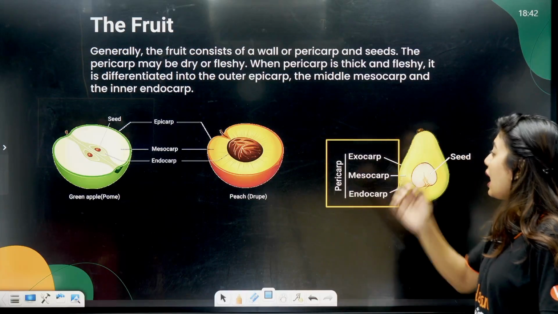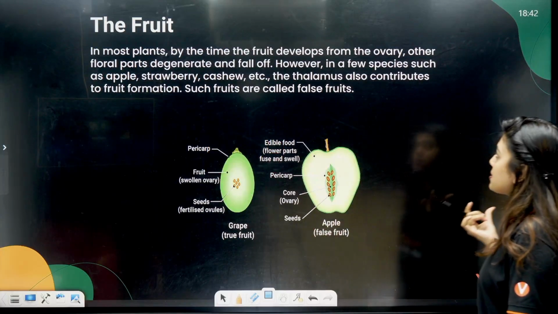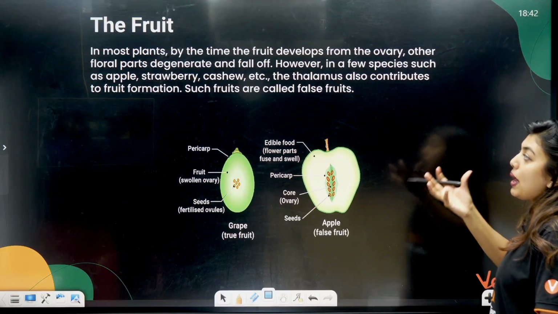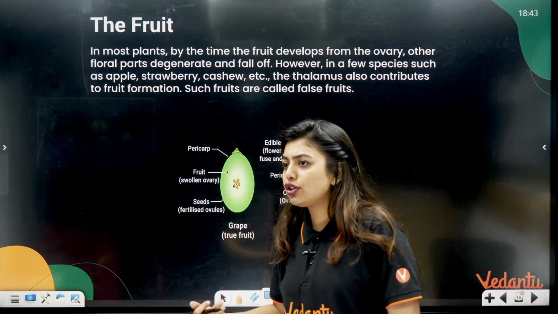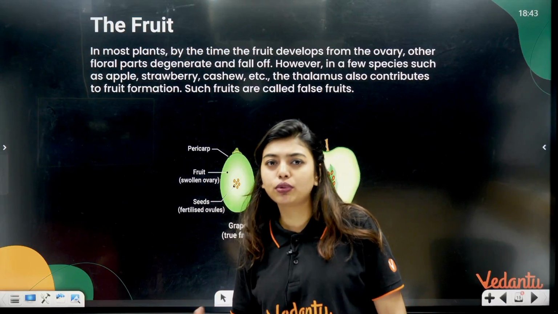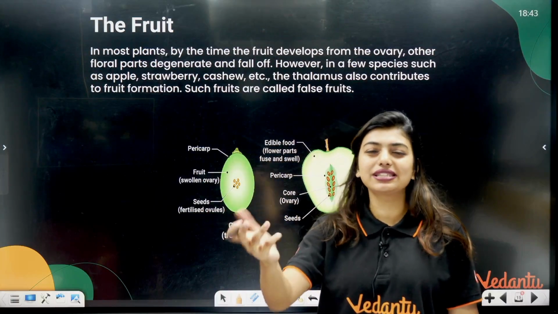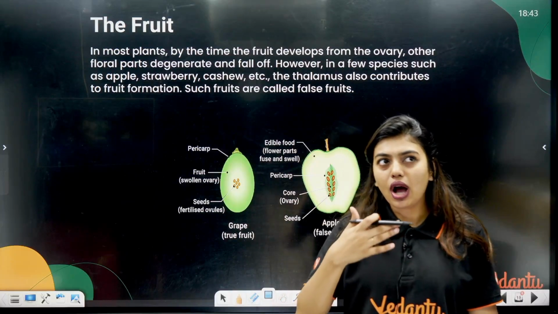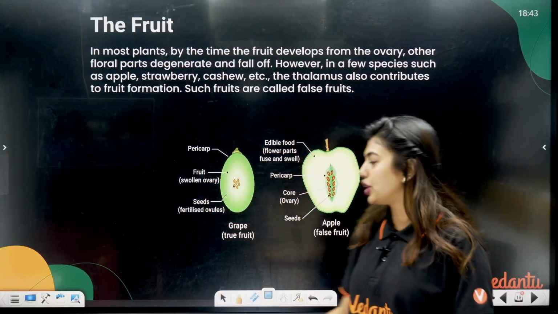So here students, in most plants, by the time the fruit develops from the ovary, other floral parts degenerate and fall off because they're not required, right? Now, let's say your exam is over. Will you still keep the book with you, telling that, oh my God, I really have to keep this book? Sometimes you will be like, no, let's give away the book, right? So after the fruit has developed, most of the other parts will degenerate.